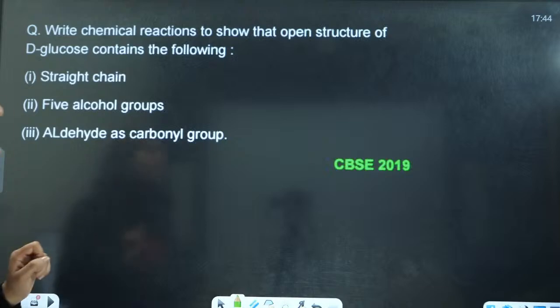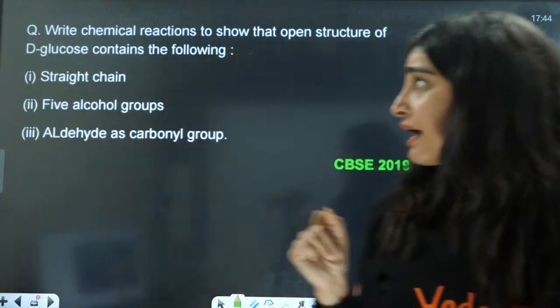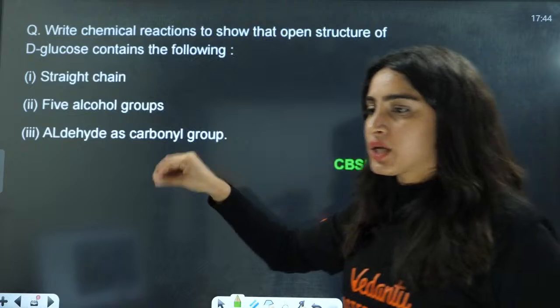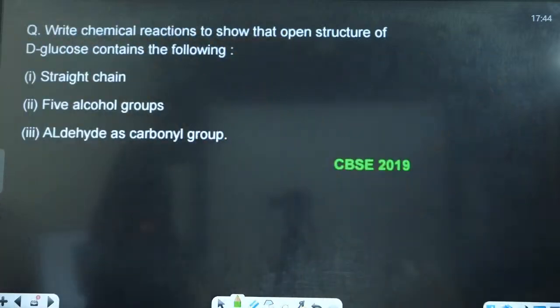Next we have the questions from the reactions of glucose.